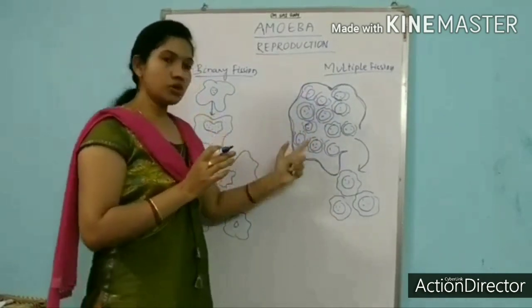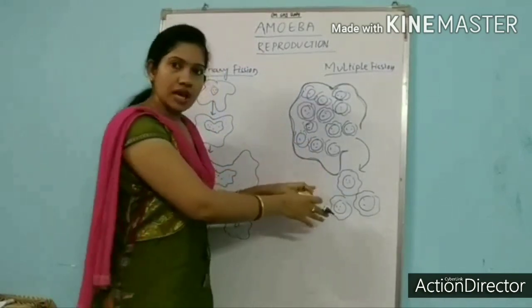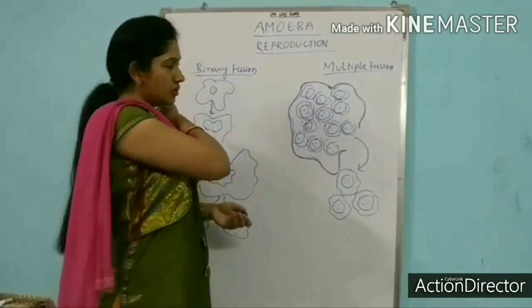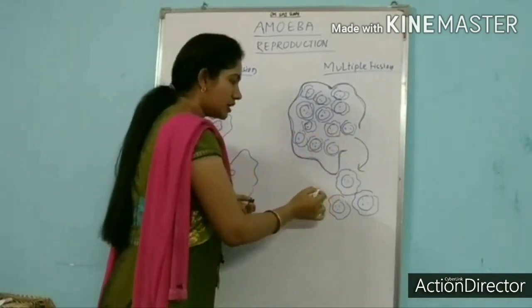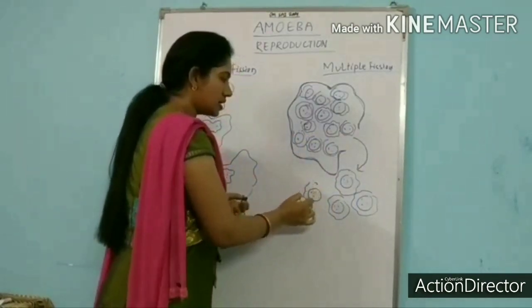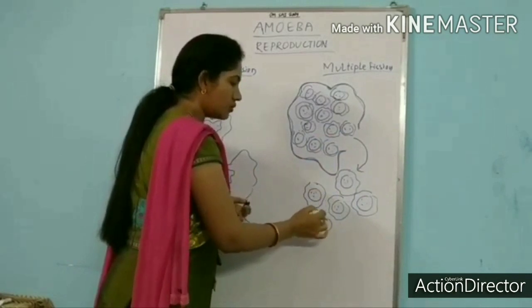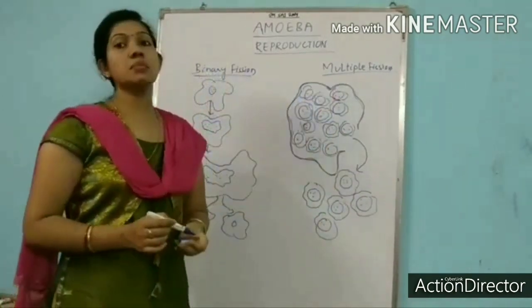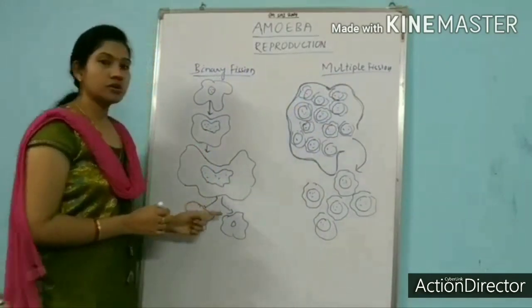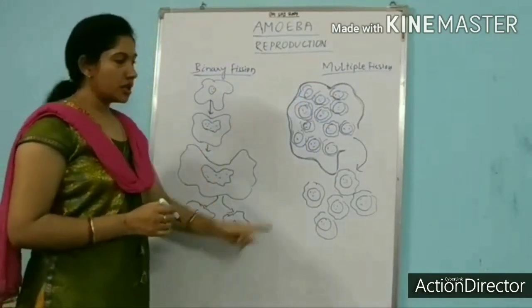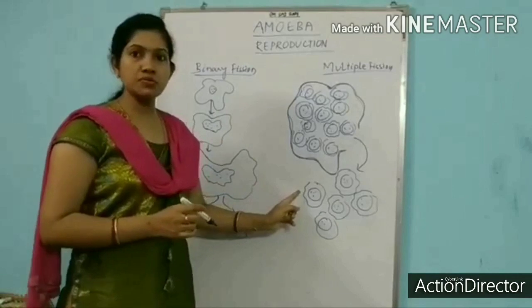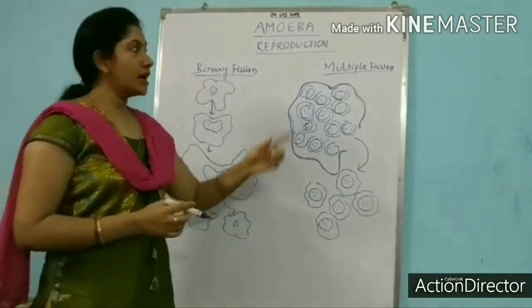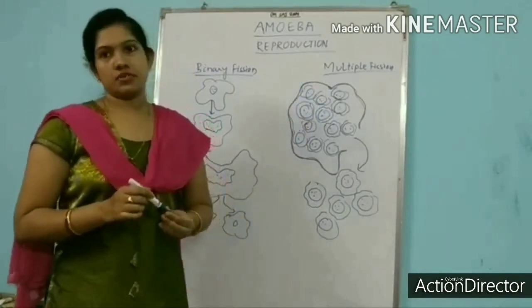So here the daughter amoebas, or the child amoebas, will come out of the body of the parent amoeba. This process we call multiple fission. In binary fission, how many daughter amoebas form? Two. Here, how many daughter amoebas form? A number of daughter amoebas. That's why its name is binary and its name is multiple fission.